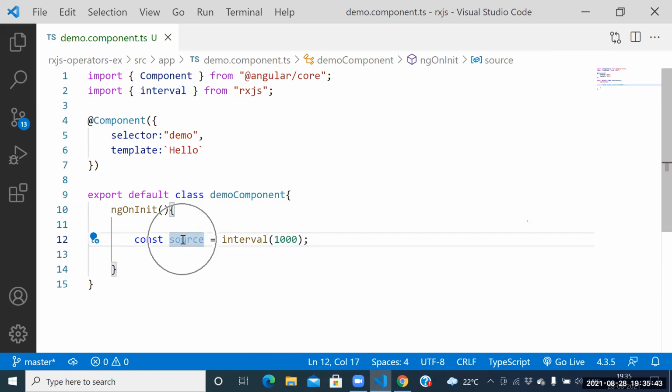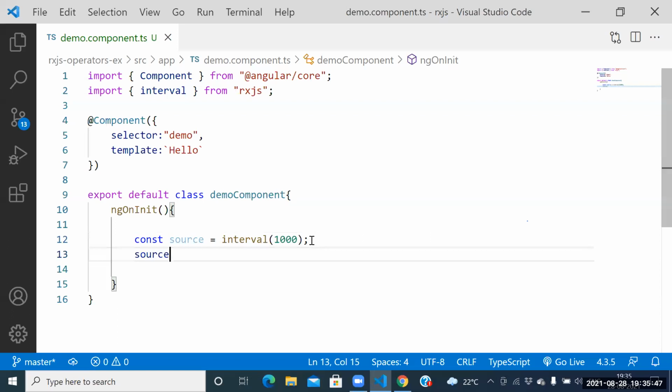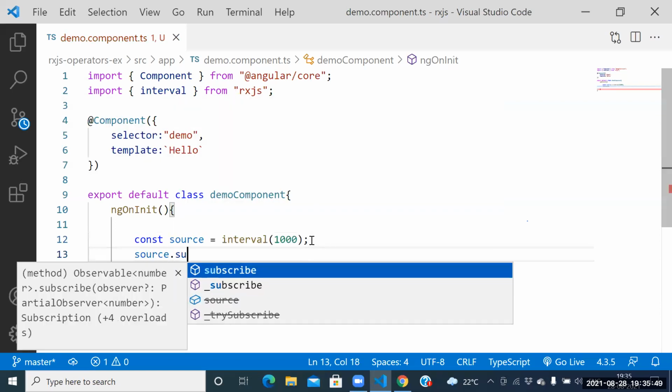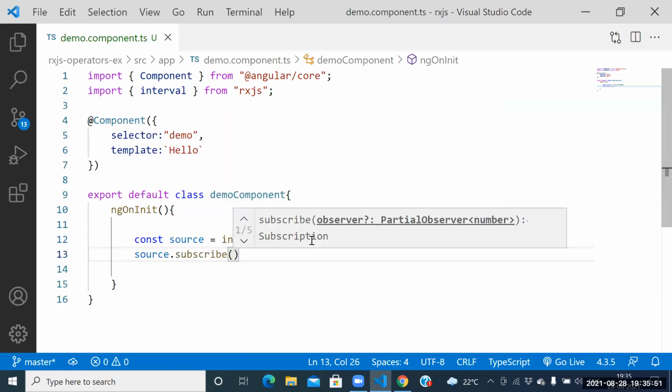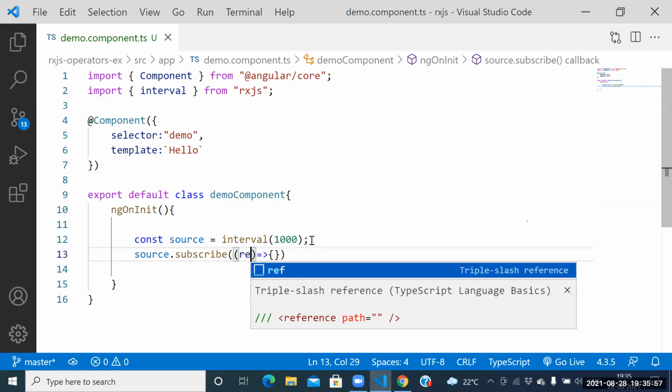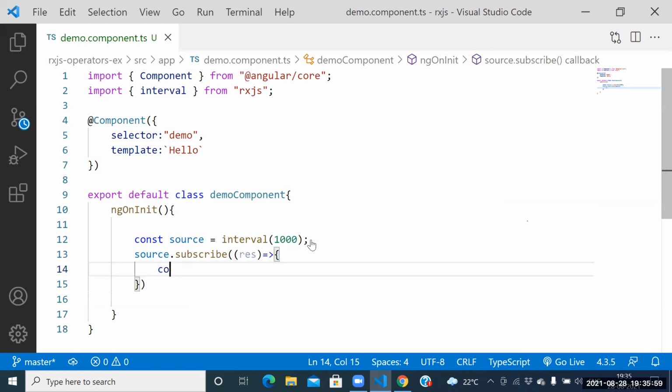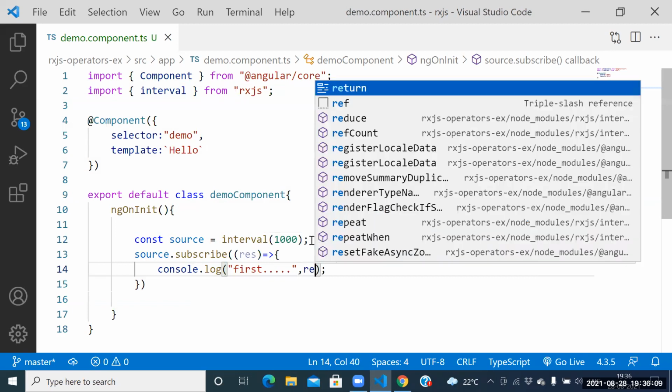So, here itself, how to print the result? Source dot subscribe, result. Console dot log of result. Say this one here, console dot log of first, comma, what you wanted to print, result.